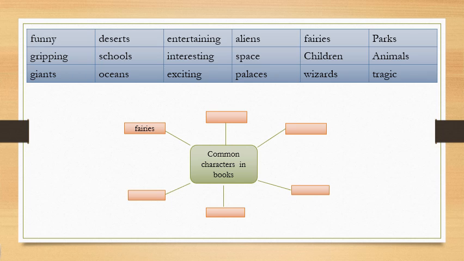animals. Yes, here aliens, children. All these are characters. All these are names of persons. So you have to write common nouns. These are nouns. So you have to write down in these spaces given here. Understood?